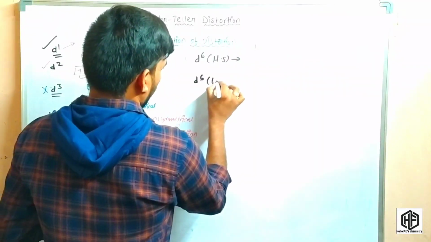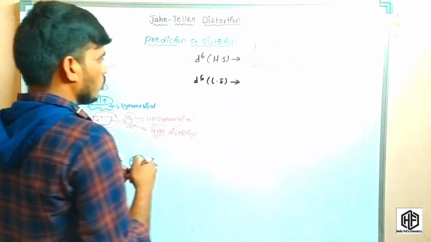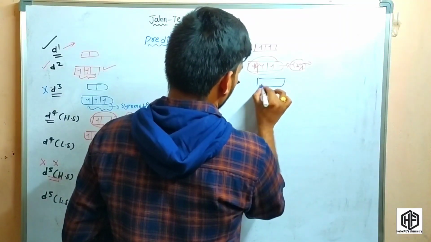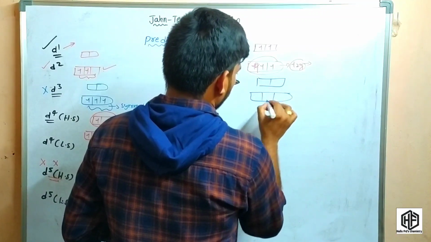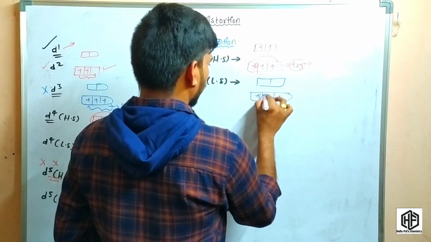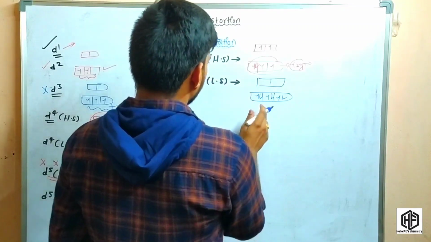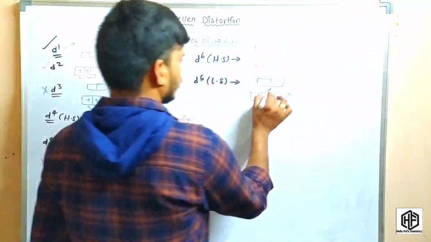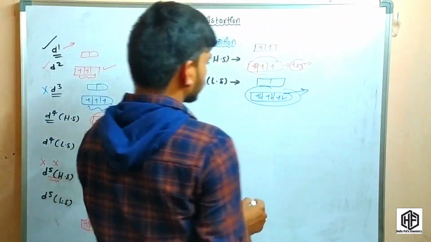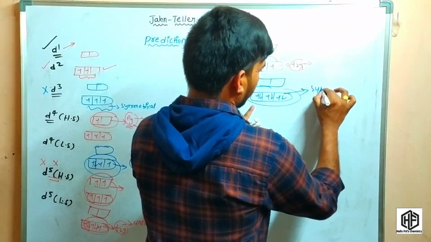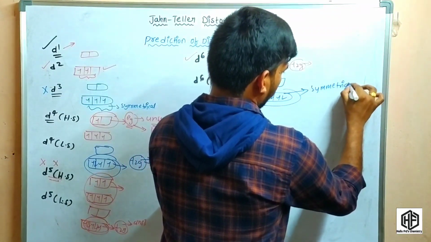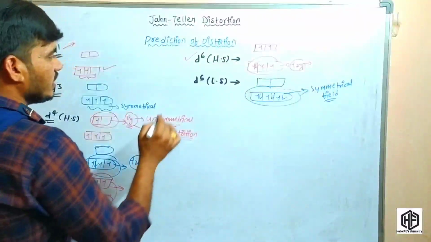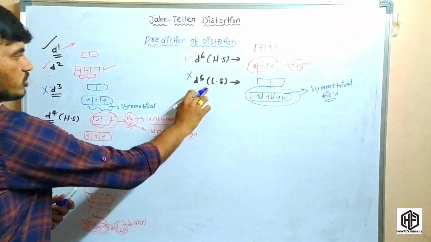So coming to the d6 low spin complexes. The d6 low spin complexes are like that. This is the t2g, 1, 2, 3, 4, 5, 6. So here these are the low spin complexes. The d6 low spin complexes cannot exhibit the Jahn-Teller effect, because this is a symmetrical field.